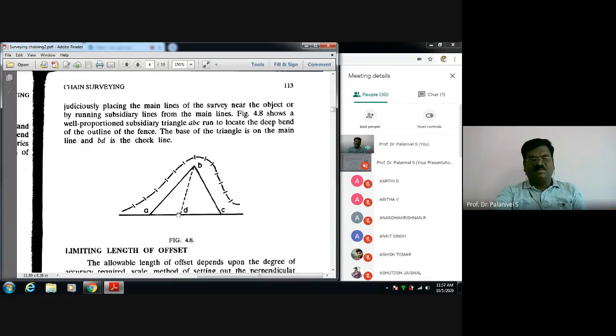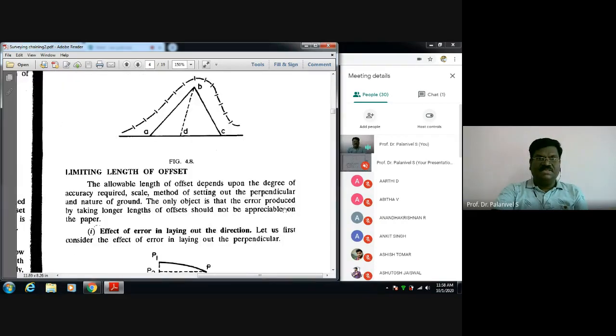This is called a check line. You can come to the office, and your survey line will be plotted to some scale. From this, you draw these offsets, which are already measured and recorded in the field book. From that you can plot it.